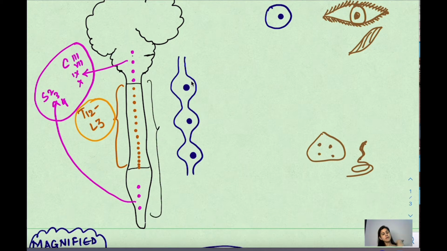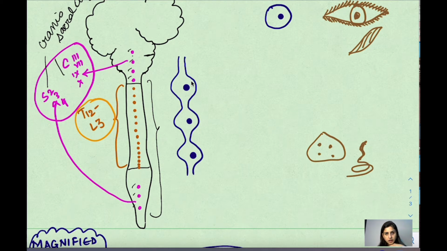Now, the brainstem has the nuclei, the cranial nuclei, and जो cranial nuclei हम बात कर रहे हैं, this is C3, C7, C9 and C10. So these 4 and S2, S3, S4, the sacral ones. So together they form the parasympathetic nervous system. So cranial and sacrum together, we call them the craniosacral outflow. So craniosacral outflow is actually the parasympathetic nervous system.